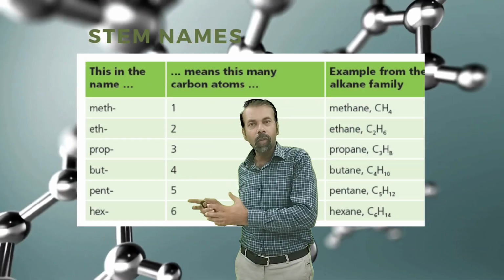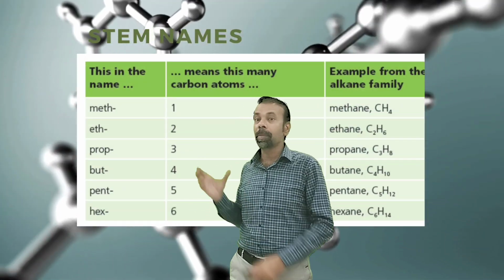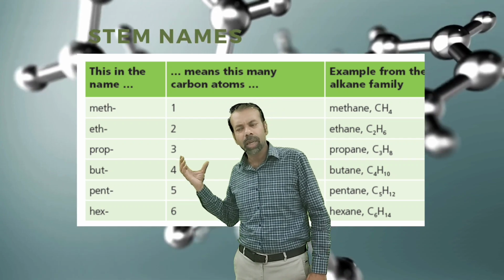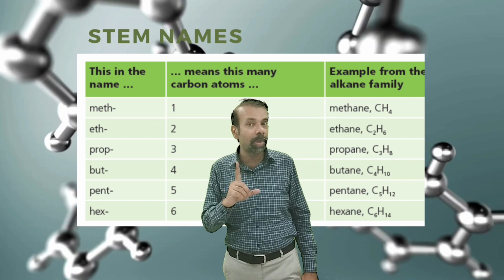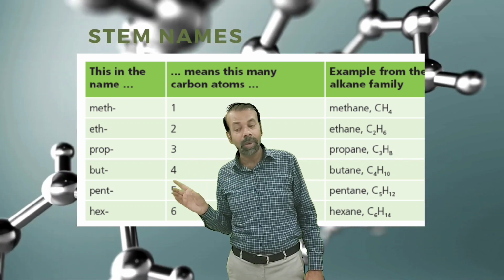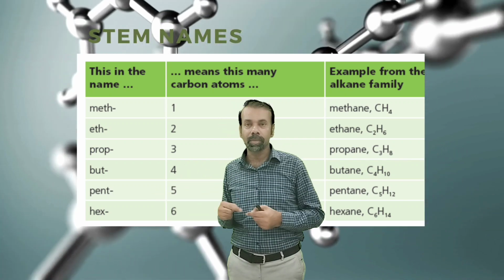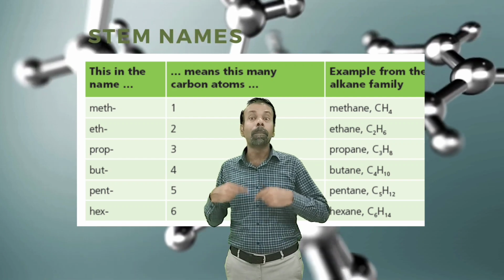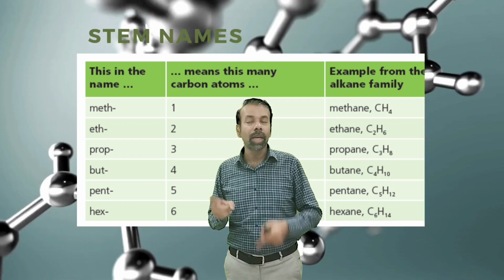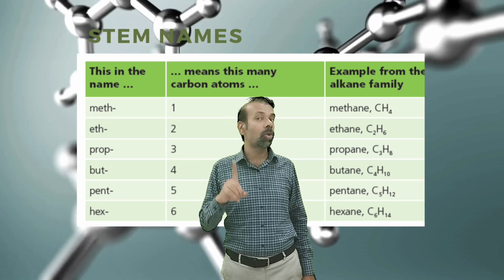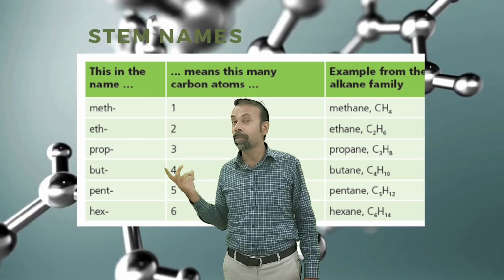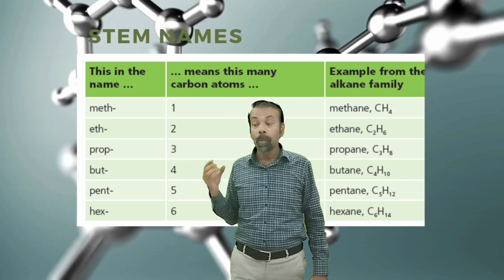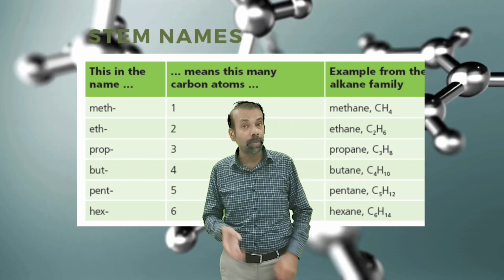For naming of organic compounds, you must remember these stem names. It is actually a counting. Those compounds which contain one carbon will be named with meth, like methane, one carbon compound. Methanol, methanoic acid. So meth means that compound will contain one carbon. Eth means that compound will contain two carbons. Prop means three.